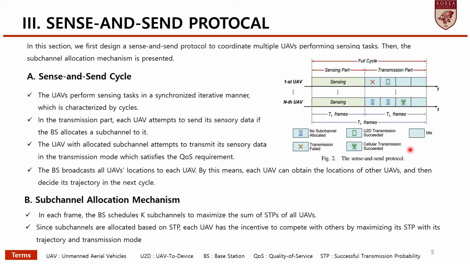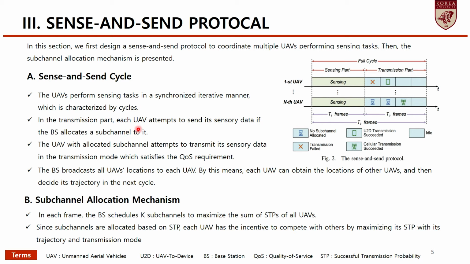In Figure 2, we illustrate a cycle of the protocol which contains the S-frame. Each cycle is divided into the sensing part with the S-frame and the transmission part with TU frames. In the sensing part, each UAV should sense its task continuously for TS frames to ensure the sensing quality. In the transmission part, each UAV attempts to send the sensory data if the base station allocated a sub-channel to it.